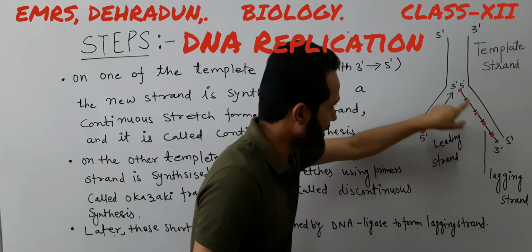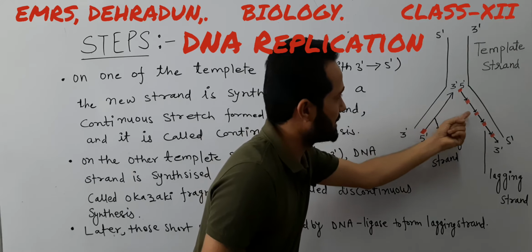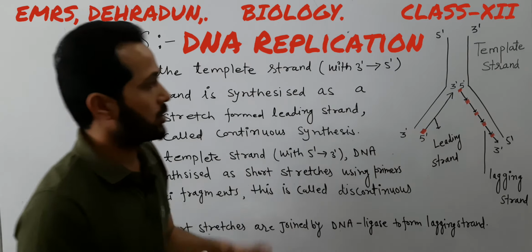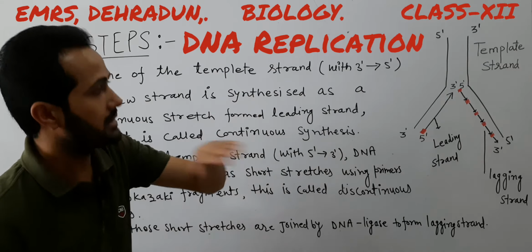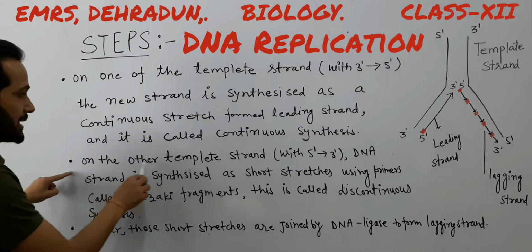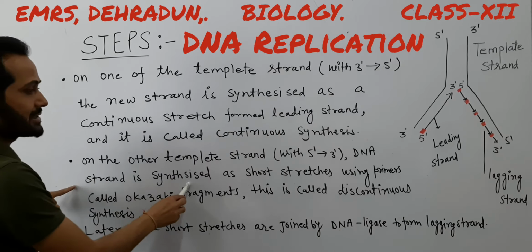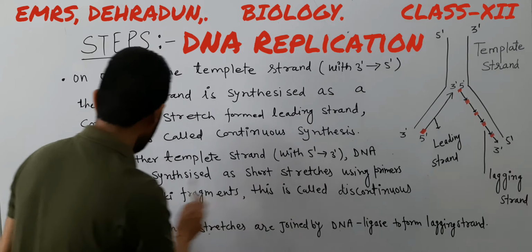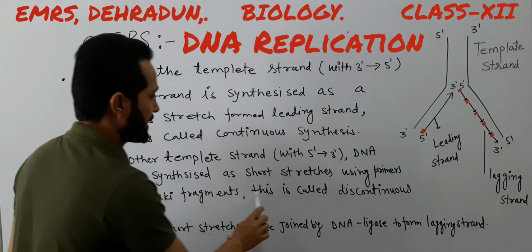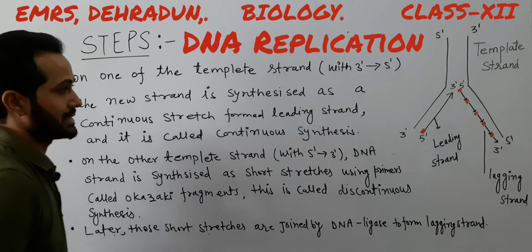With the help of these RNA primers, the nucleotides are collected or arranged in this strand. So on the other template strand, 5 prime to 3 prime polarity, the DNA strand is synthesized as short stretches using RNA primers, called Okazaki fragments. This is called discontinuous synthesis.